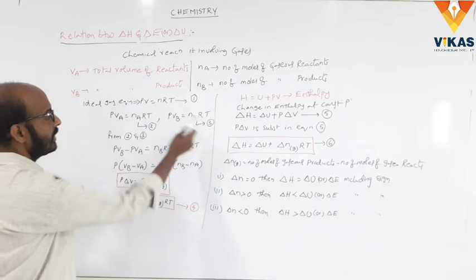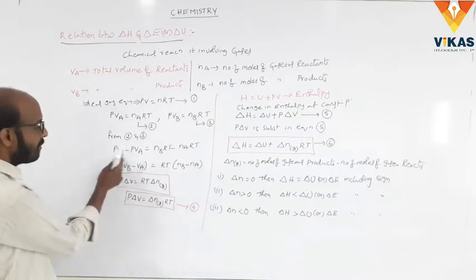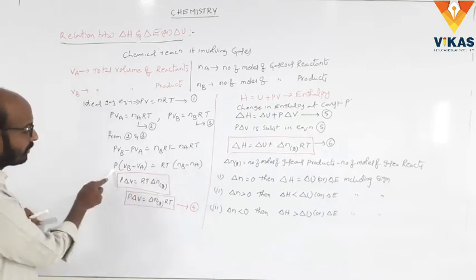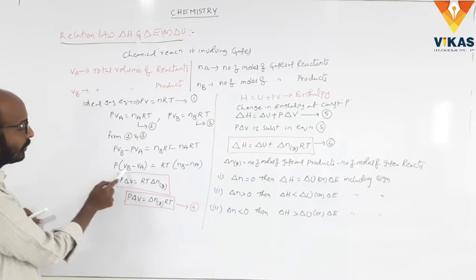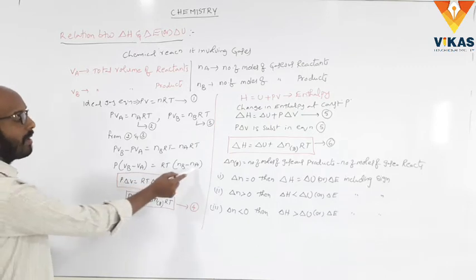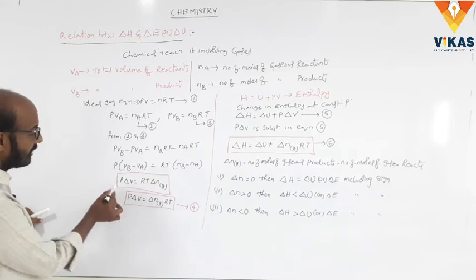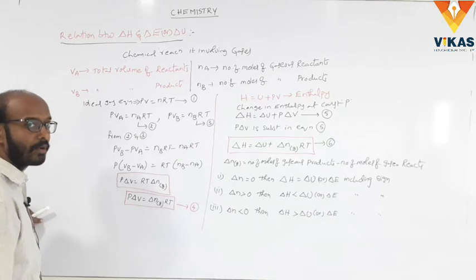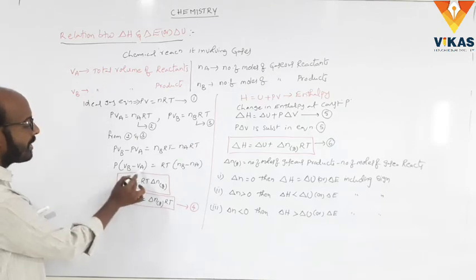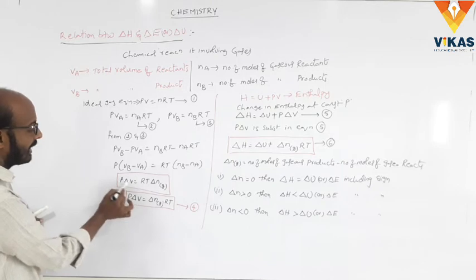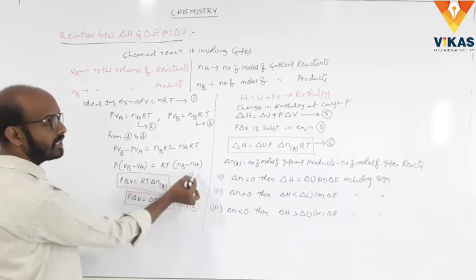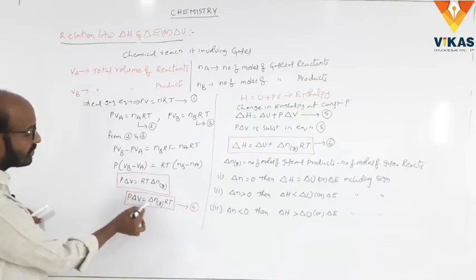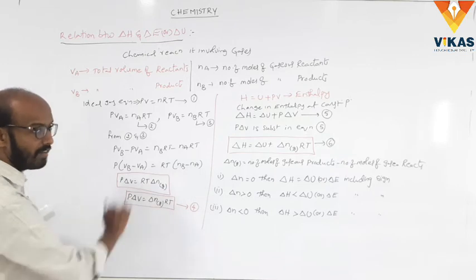From equations 2 and 3 we write PVB minus PVA is equal to nBRT minus nART. Next, P is common, so P into VB minus VA is equal to RT into nB minus nA. It is the total volume change, and the change in the number of moles of reactants and products. So we write P into VB minus VA is equal to delta V, the change in volume. So P delta V is equal to RT into the change in the number of moles, delta n of gaseous molecules. So also we write P delta V is equal to delta n RT. It is equation 4.